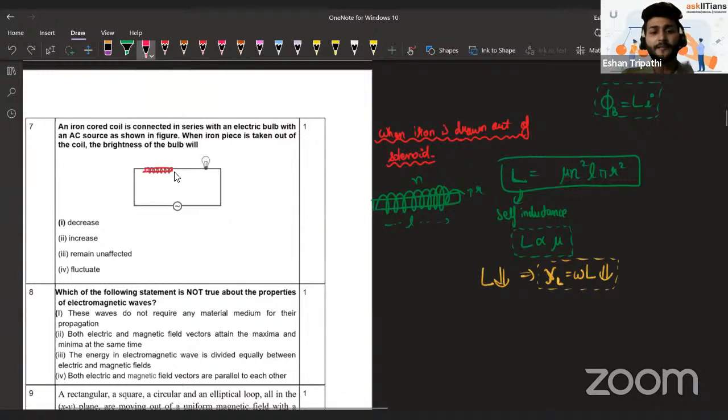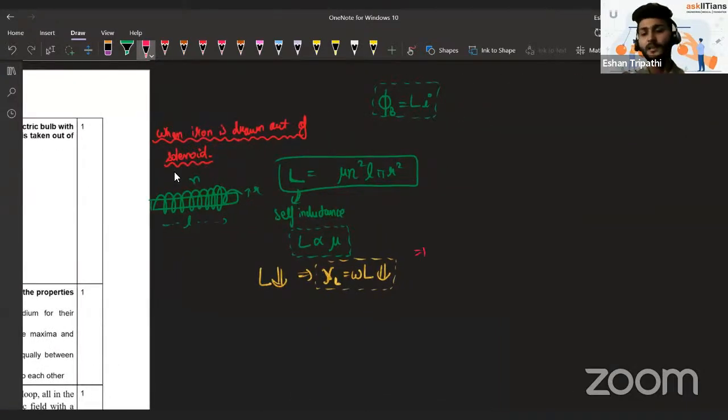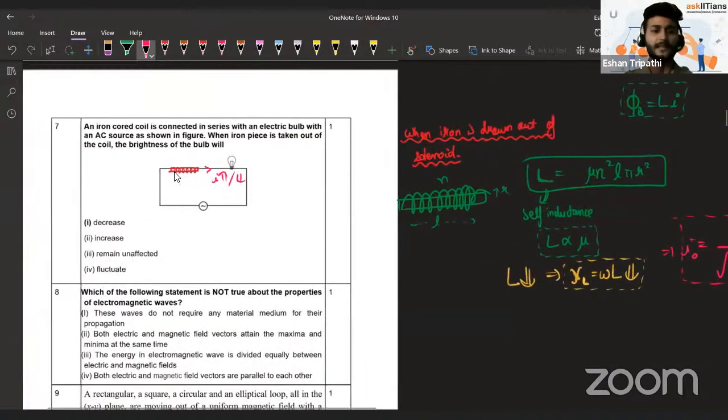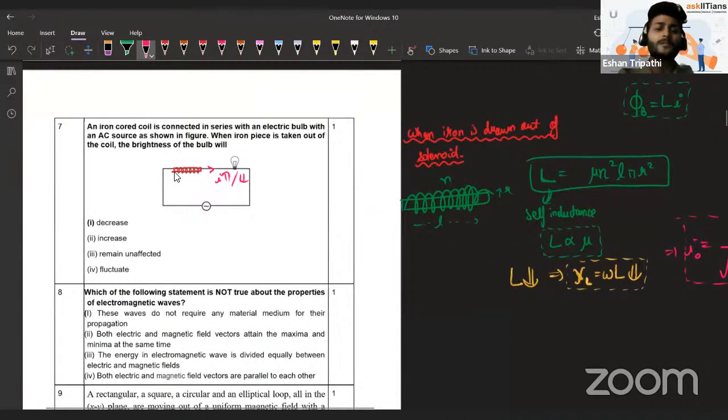Here the question is, will the current increase or decrease? You might remember that the peak value of current is going to be the peak value of voltage over the root of R square plus omega L square. So all these things you can think over and see if this current is going to increase or decrease. That is up to you then. Okay, so you would find out it's going to increase.